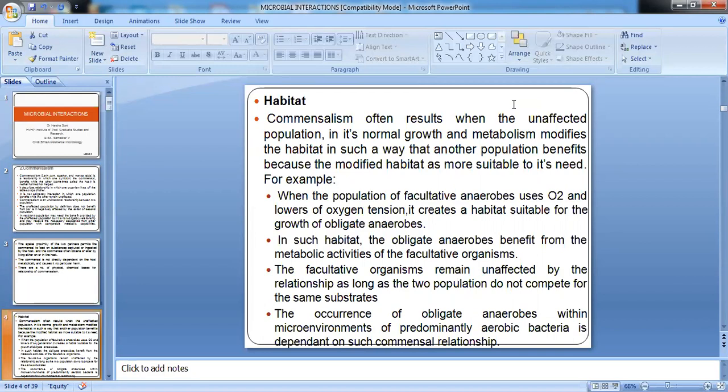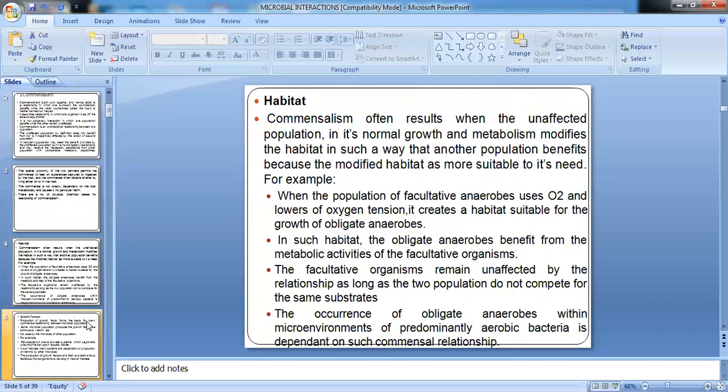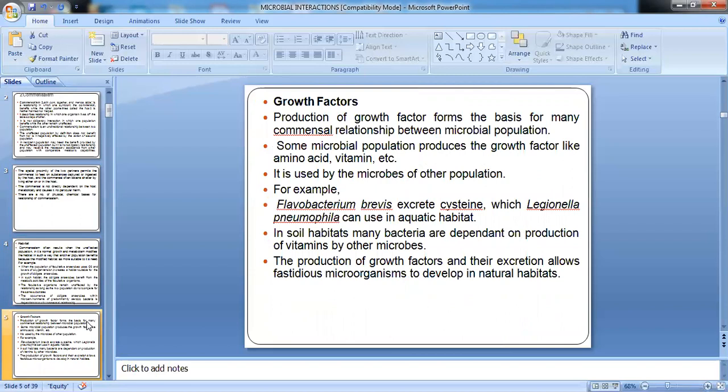The occurrence of the obligate anaerobes within the microenvironments of predominantly aerobic bacteria is dependent upon the commensalistic relationship of aerobes and the obligate anaerobes. A second example which we see in commensalism is production of growth factors. Many organisms, during their growth and metabolic activity, excrete certain substances.